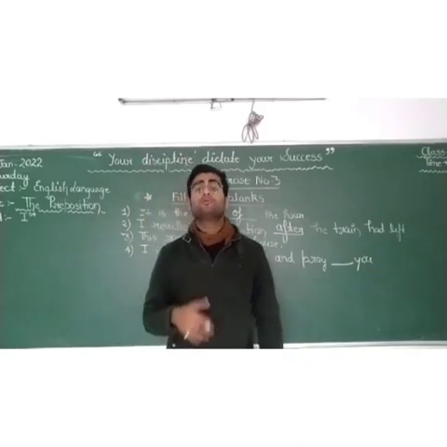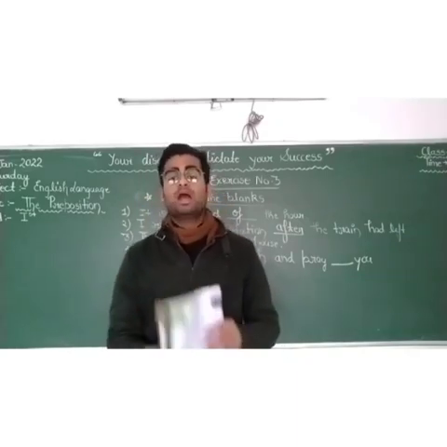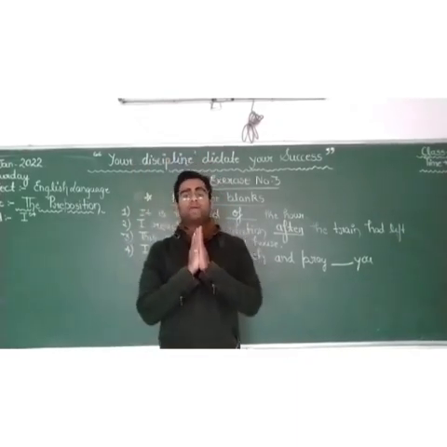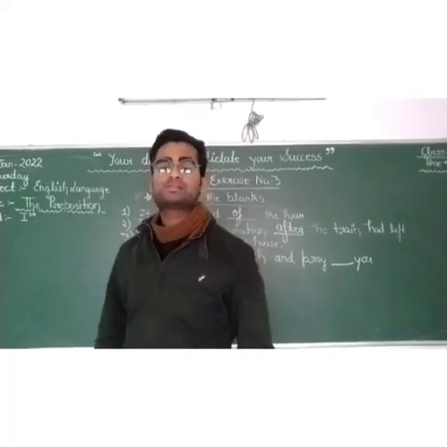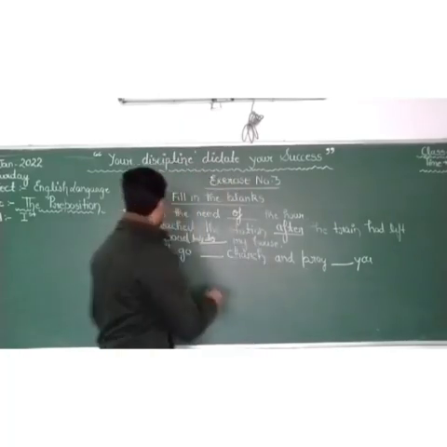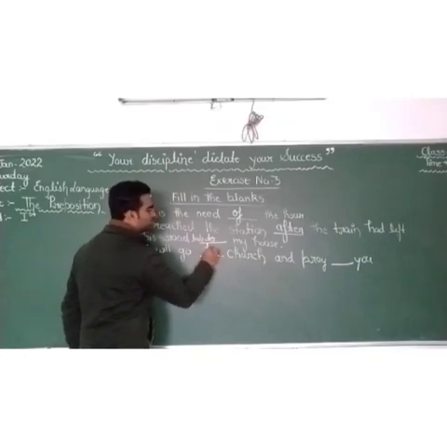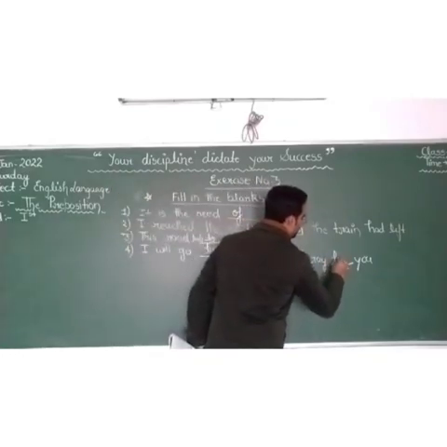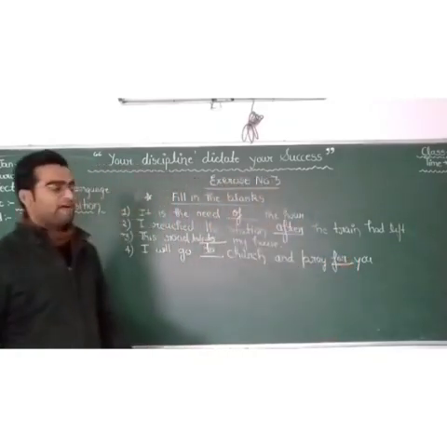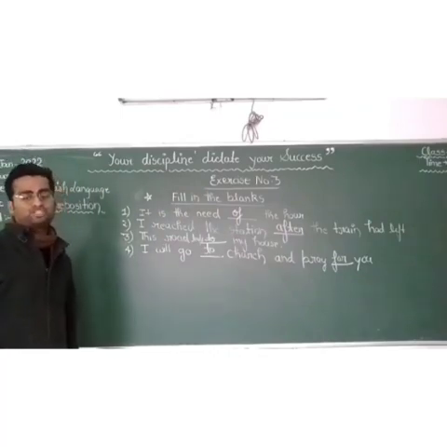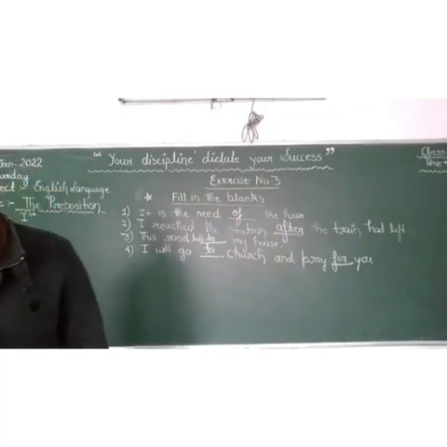Tell me. Why do we go to church? Yes, just for prayer. Okay, to Jesus Christ. So I will go to the church and pray for you. So you have to write to and for as the prepositions in this sentence.